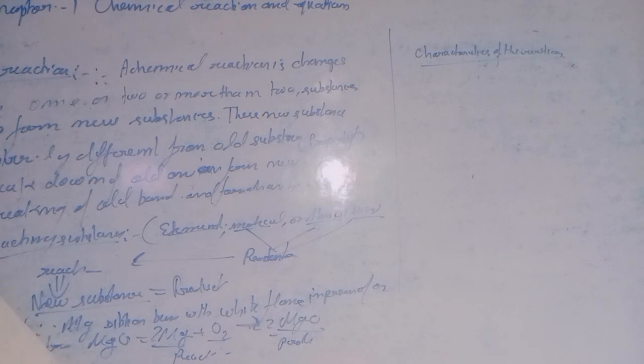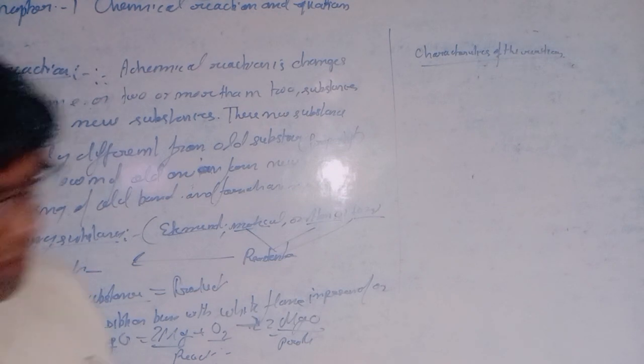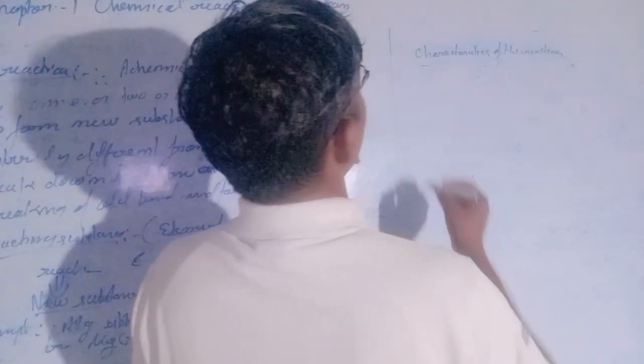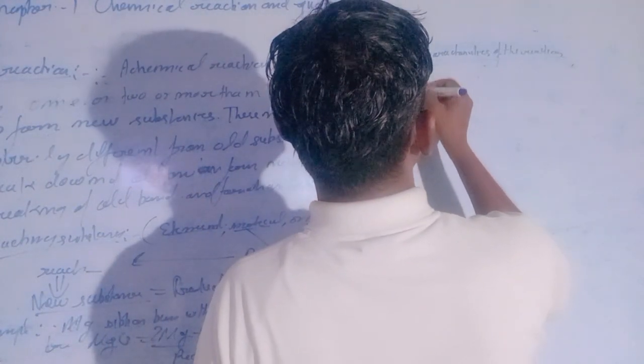Observations can help us conclude that a chemical reaction has taken place. We will read more about this later.